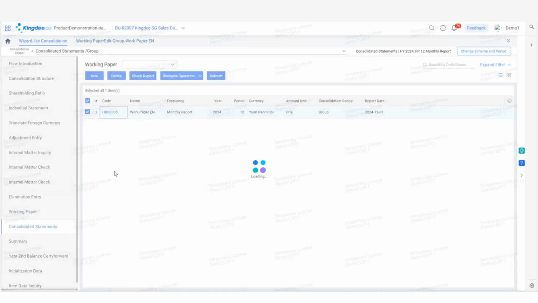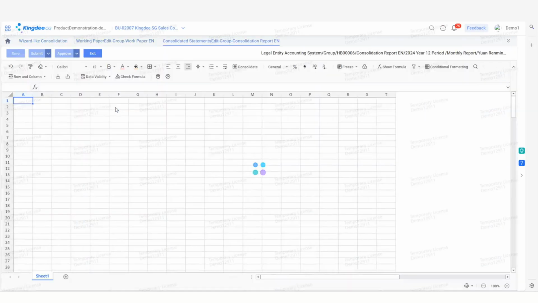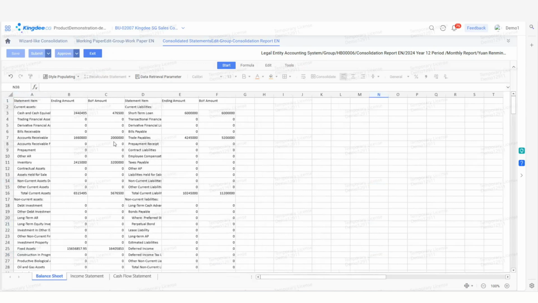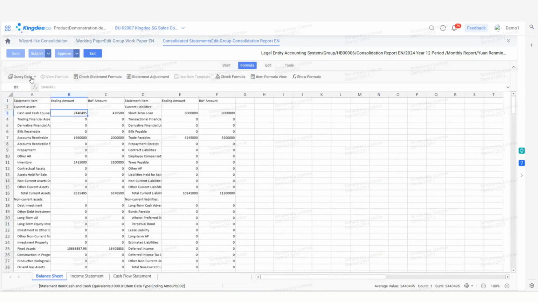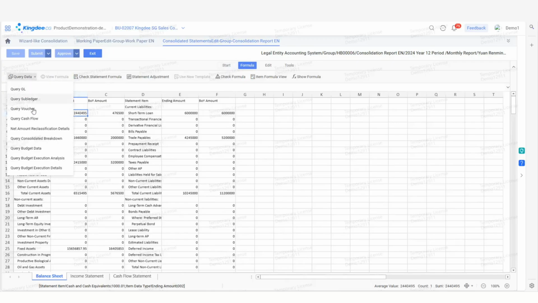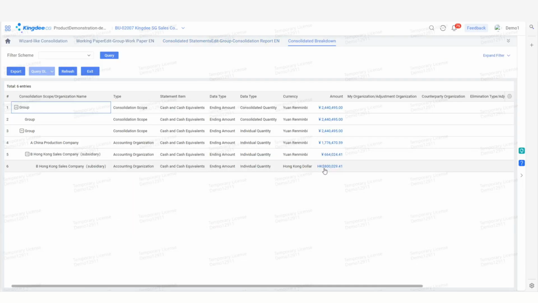After completing these adjustments, the working paper is prepared, which is the data source of the consolidated statements. The working paper automatically captures individual amounts, adjustment amounts, and offset amounts of each organization within the consolidation scope, reflecting the aggregation process. After all this, the system generates consolidated financial statements. The tree-structured data presentation shows the composition of consolidated amounts and the source of data. We can drill down to the individual statements to trace details.